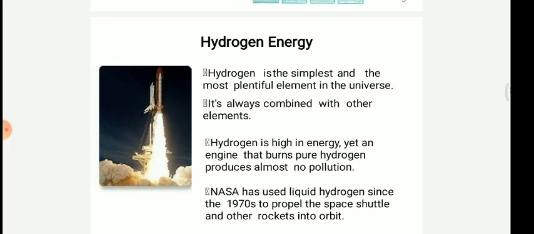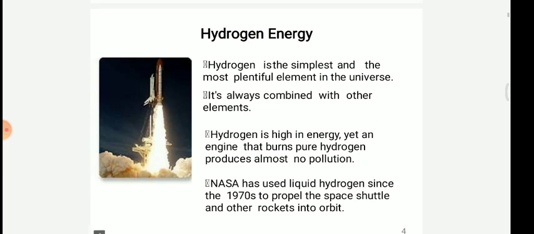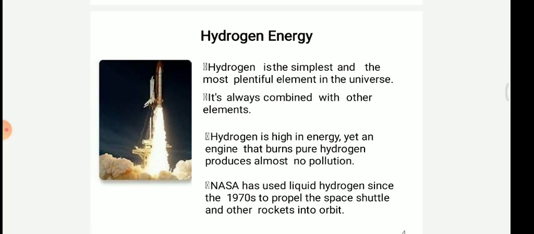It's always combined with other elements. First of all, hydrogen is the first element in the periodic table, which is defined by capital H.